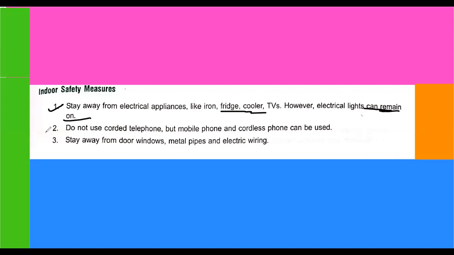Second one is do not use corded telephone, but mobile phone and cordless phone can be used. Means you can use a mobile phone, but you don't have to use a corded telephone or wired telephone. Third one is stay away from doors, windows, metal pipes and electric wiring. So these are a few safety measures if you are indoors to protect yourself from lightning.